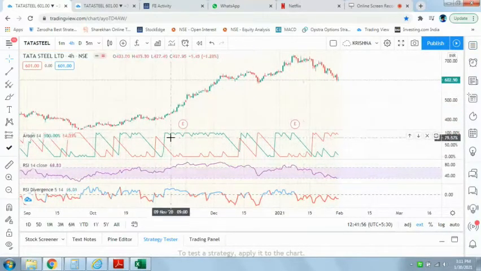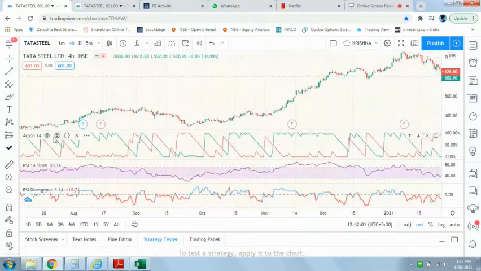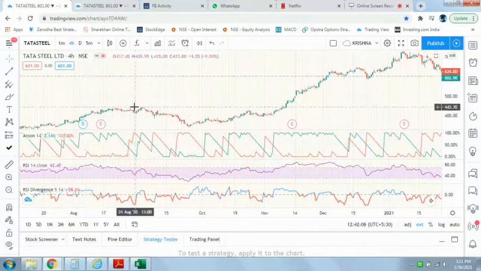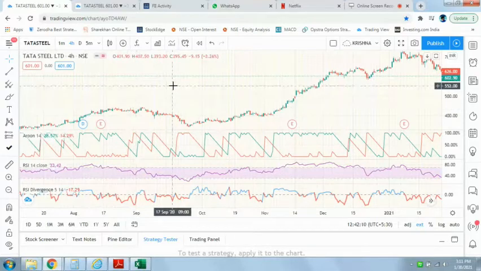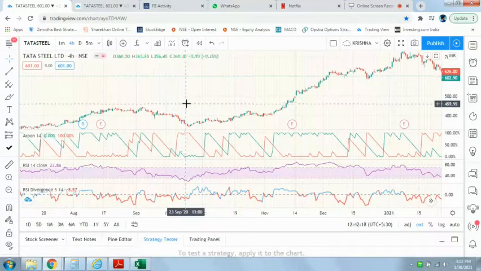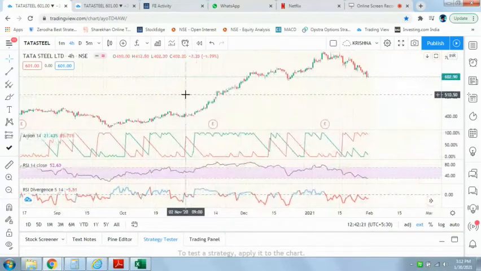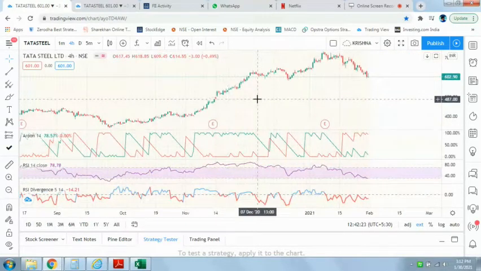If you want to know in detail about this Aroon indicator, you can go and read in Wikipedia. Basically this indicator was invented by an Indian, so it is a bit interesting to read how it works. Just to tell you in short, the red line is the bearish line, the green line is the bullish line. So whenever the green line crosses the red line, then you can go long.